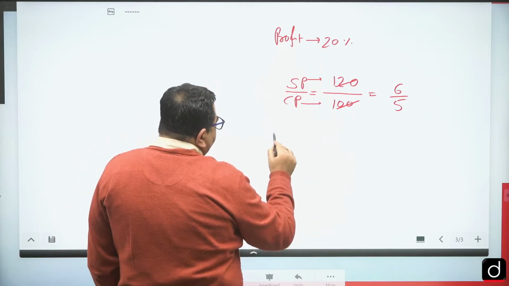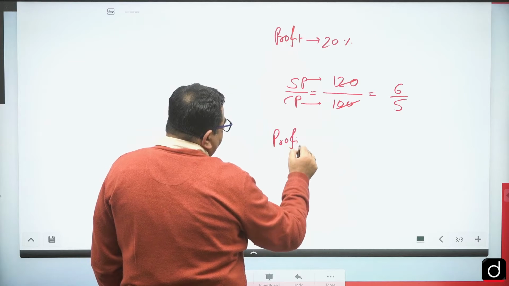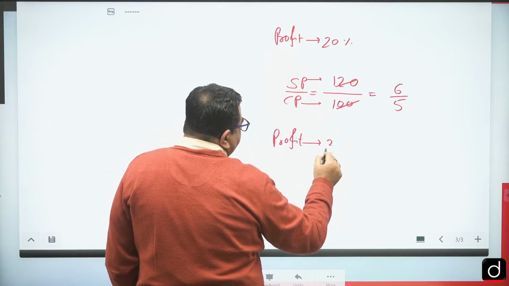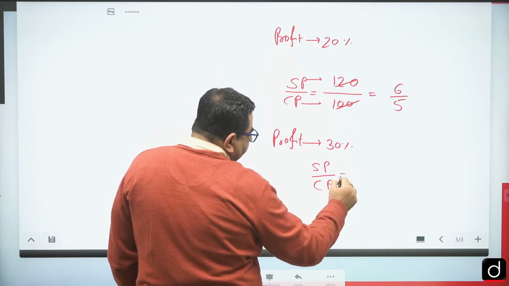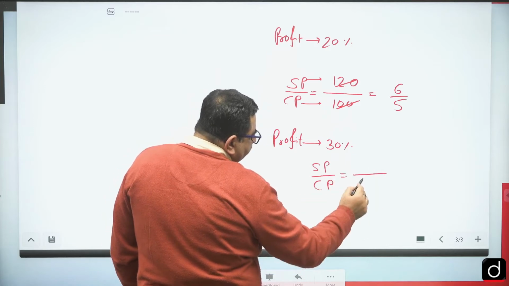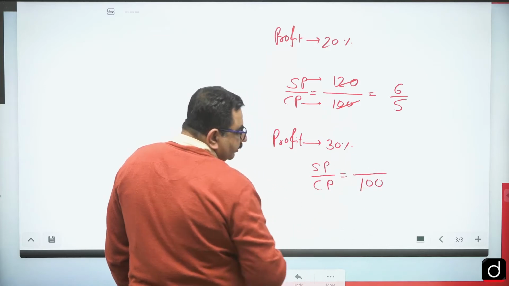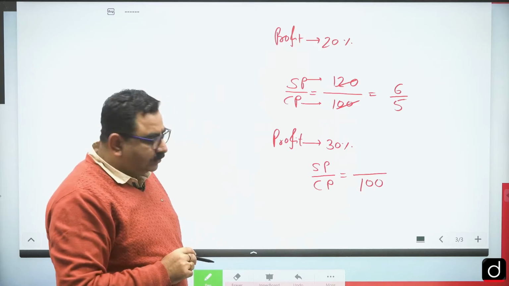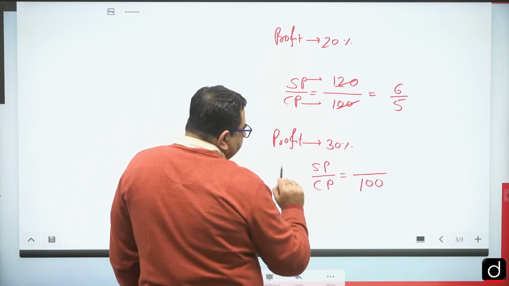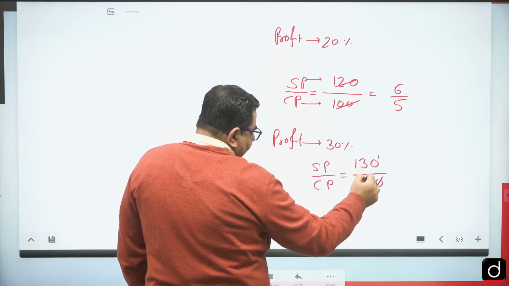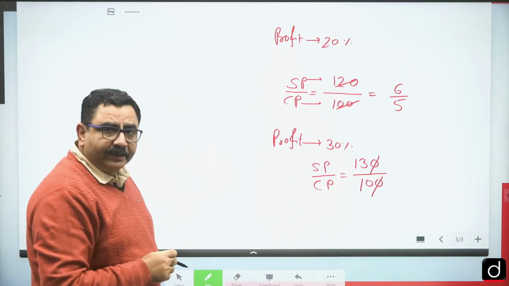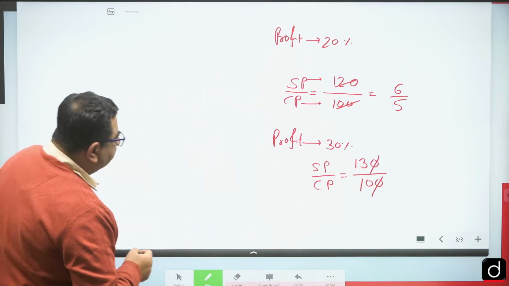Now in the same manner, suppose profit is given as 30%, then this ratio of selling price by cost price also we can write. Suppose cost price is 100, we are assuming cost price is 100, then for 30% profit I can write selling price as 130. So we can write the ratio of selling price to cost price again.